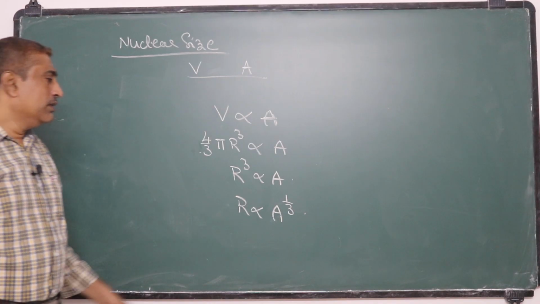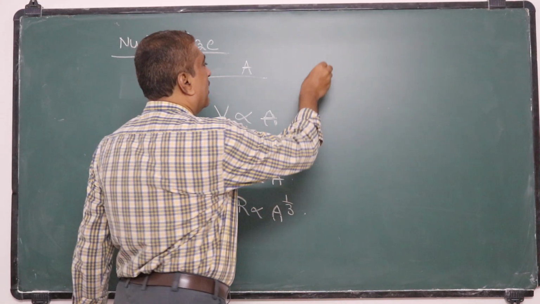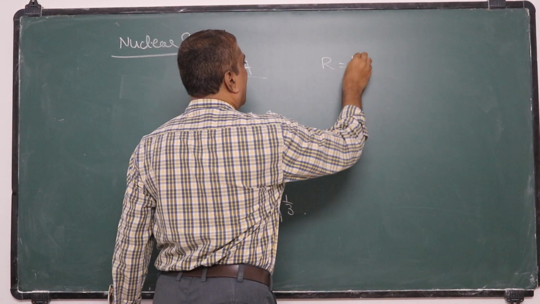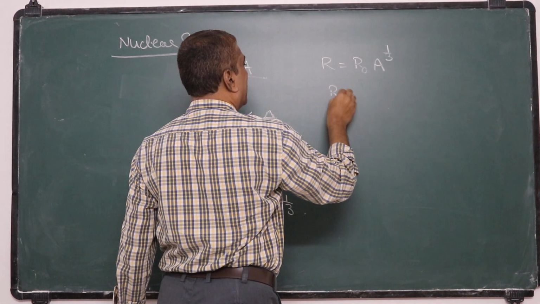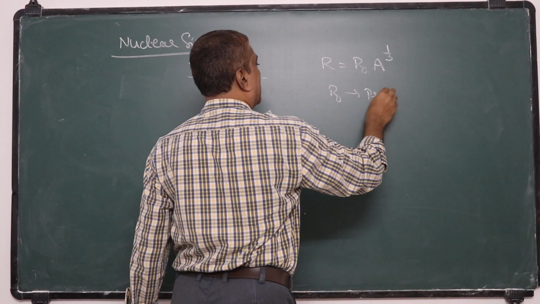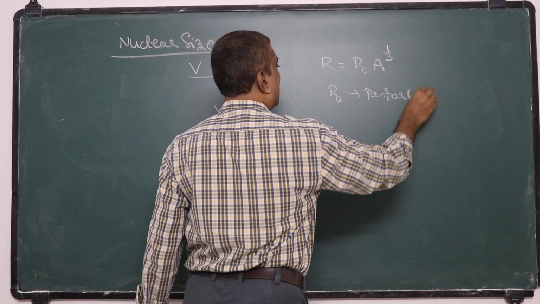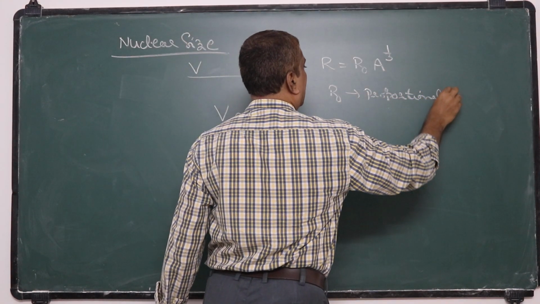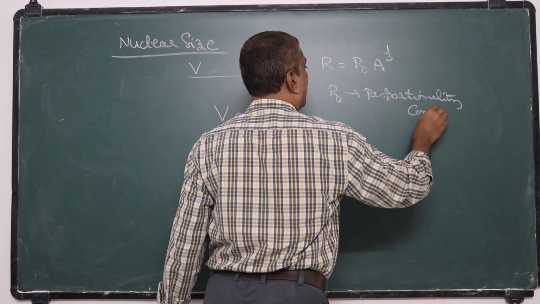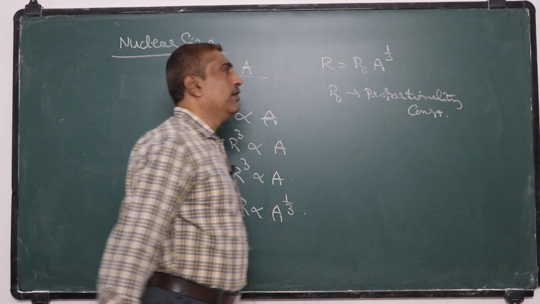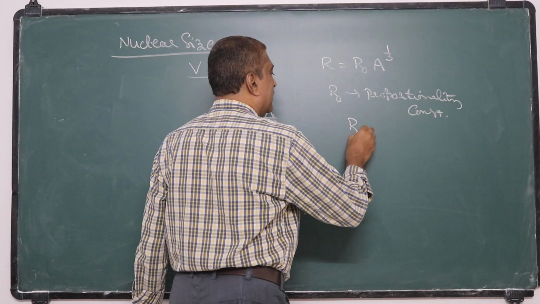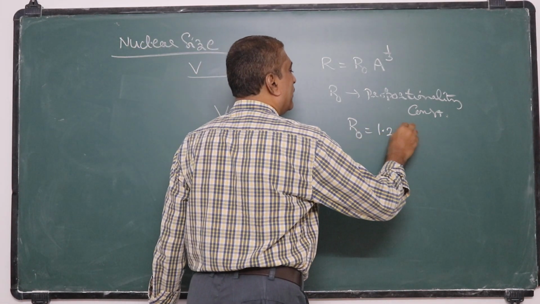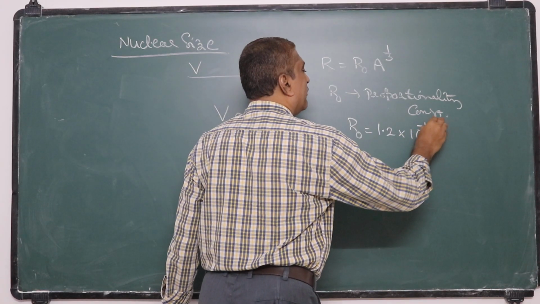Okay. So we can write r is equal to r0 into A power 1 by 3, where r0 is a proportionality constant whose value is 1.2 into 10 power minus 15 meter.